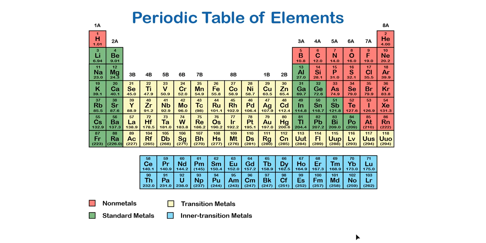One main thing that you can tell, if you look down here, our reds are our nonmetals. Every other color is a metal, be it standard, transitional, or inner transitional. All those are metals. What's the difference between a metal and a nonmetal? Well, metals tend to be, or are usually, malleable, which means you can bend them. Sometimes you got to use a hammer, but they won't break, they'll bend. Metals have luster or are shiny, and they're able to conduct electricity, especially in solution. So metals are like that.